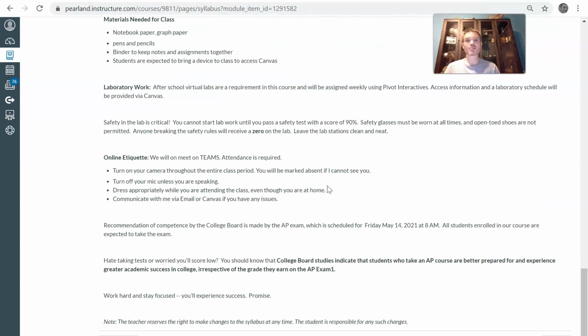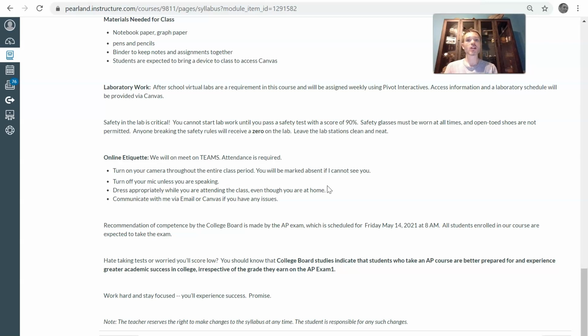Online etiquette. This is something new for me for sure this year, and for many of you. As you know, we'll be using Teams. That is how attendance will be taken as well, so your attendance is required. I need you on Teams. When we do have the Teams meetings, make sure your camera is on. I want to see your bright, beautiful faces. Honestly, I need to see you to make sure that you are present, okay? Otherwise, if your camera's not on, I just consider you absent, okay? So make sure you have that on.